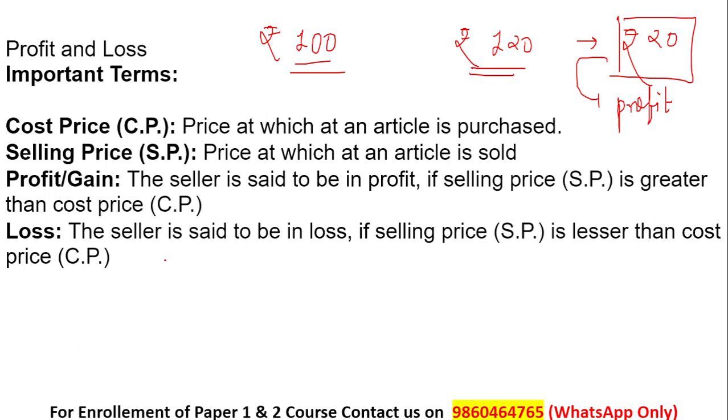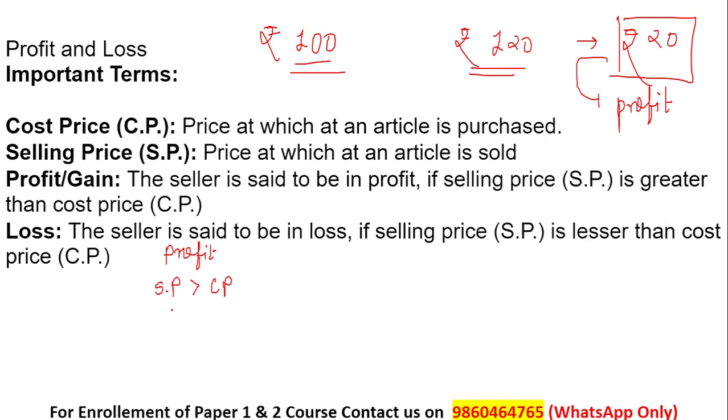So always remember these two terms are very important throughout the profit and loss topic. Whenever we are talking about profit, at that time the selling price is greater than the cost price. Cost price is something that you are paying from your pocket.